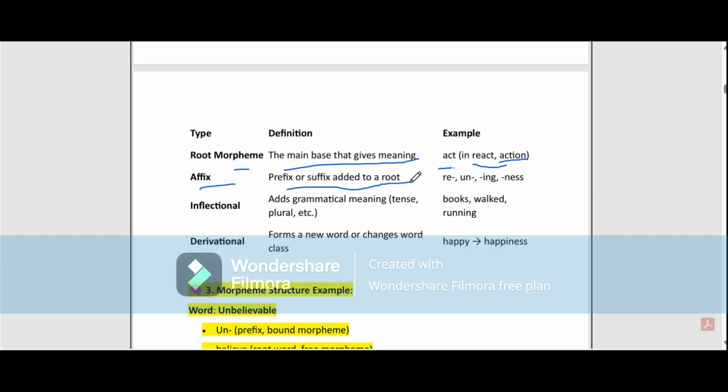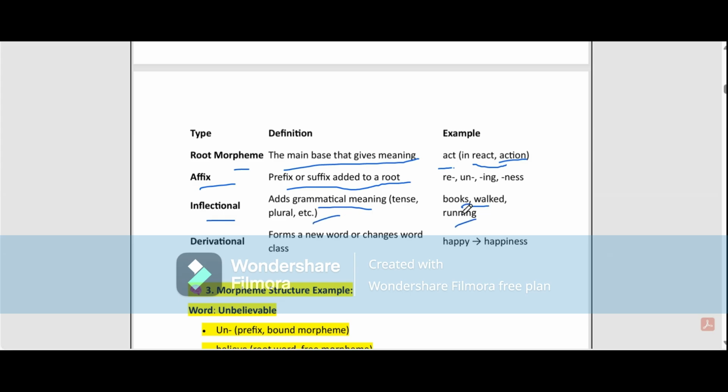A new word also. Another type is inflectional. Inflectional adds grammatical meaning, such as tense, plural, etc. Okay, so here: books, walk, running. So those are the grammatical meanings that come from tense, plural, etc.